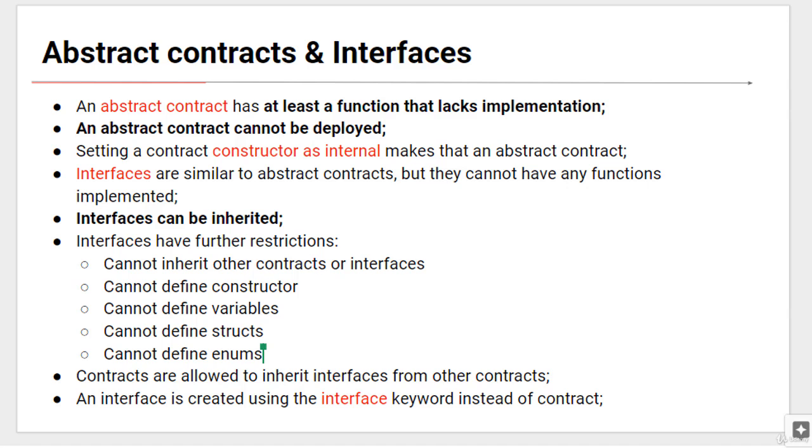If we've talked about inheritance, it's time to discuss abstract contracts and interfaces. So an abstract contract has at least one function that lacks implementation. An abstract contract cannot be deployed. And if we set the contract constructor as internal, we make that contract abstract.